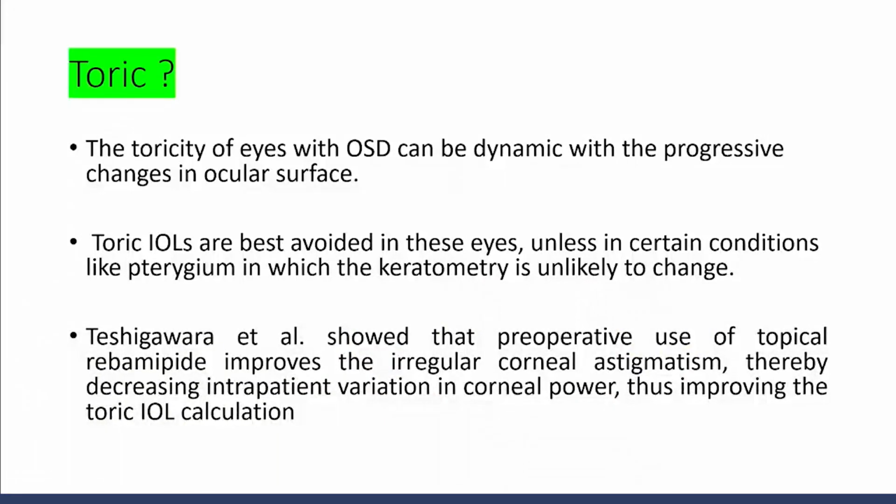Now the question is whether to go for a toric or not. The toricity of an eye with OSD can be dynamic, with progressive changes in the ocular surface. So before planning for a toric, the eye should be quiet and there should be stabilization of the cylinder. Consider a toric specifically when planning for a patient with pterygium.